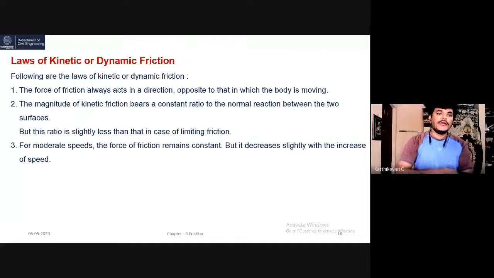Next is the law of kinetic or dynamic friction. There are three laws given. First, the force of friction always acts in the direction opposite to that in which the body is moving. This is similar to the law of static friction. Second, the magnitude of the kinetic friction bears a constant ratio to the normal reaction between the surfaces.